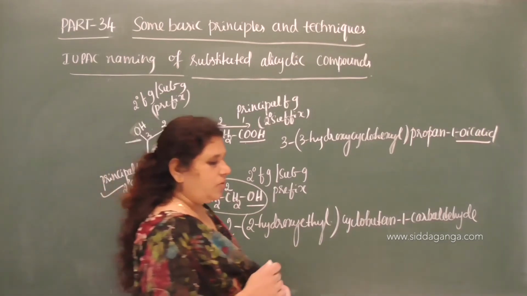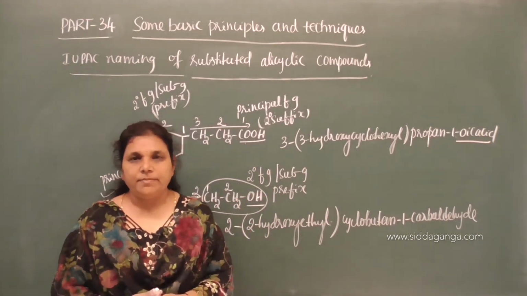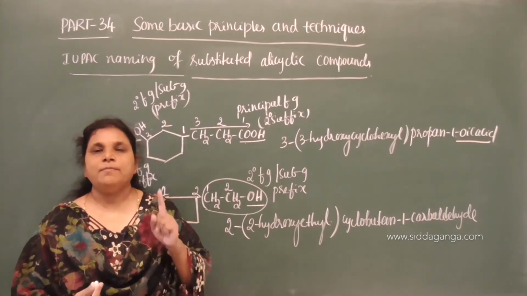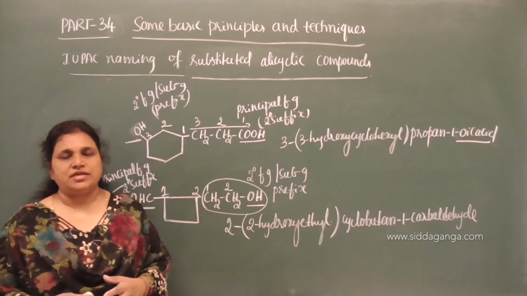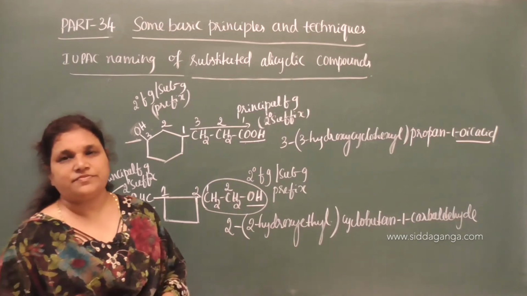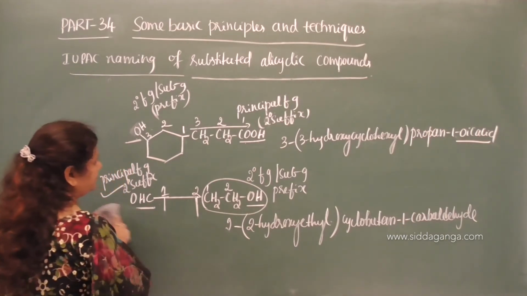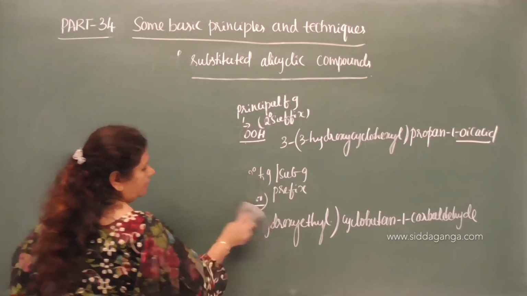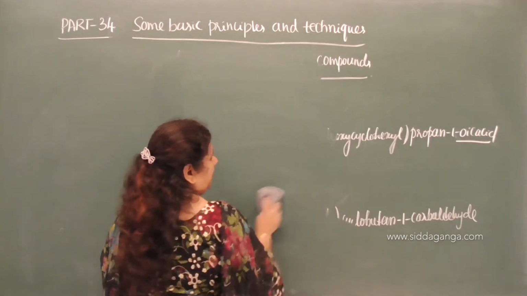So, whenever two or more such functional groups are present, again we have to follow the priority table. On the basis of that, we need to treat only one functional group as the principal functional group and the remaining functional groups we need to treat as substituent groups. Clear? Now, let us move on to a few examples for naming the compounds. So, these are the rules that you have to follow while naming cycloalkanes and substituted alicyclic compounds.